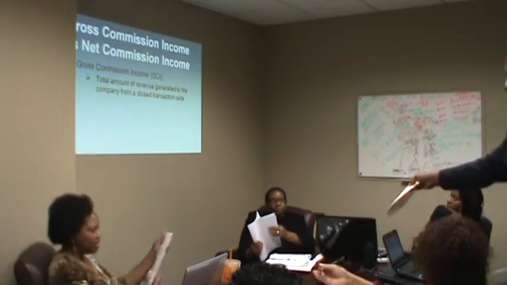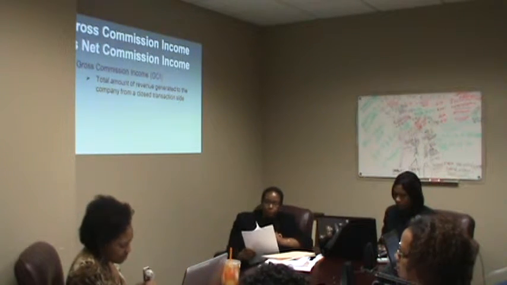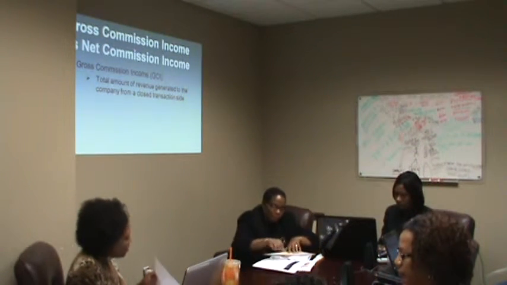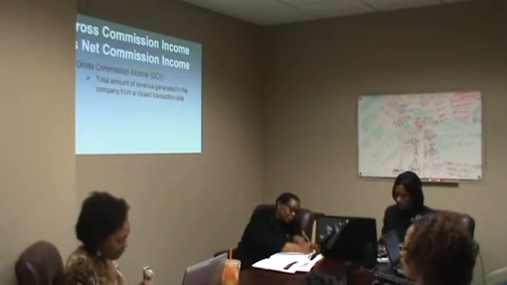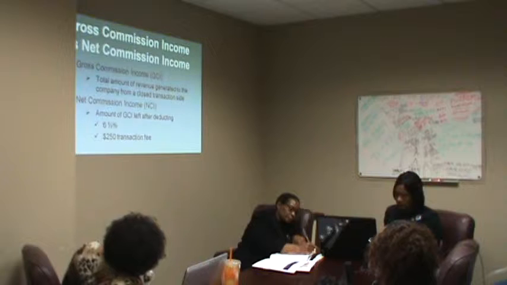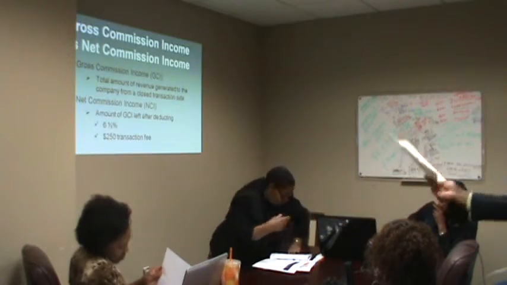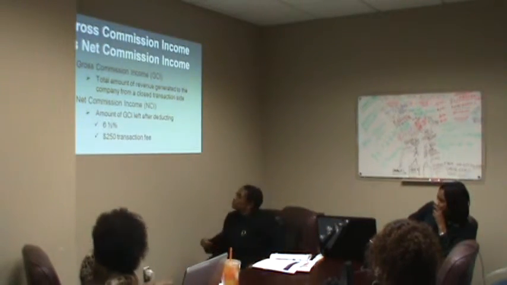From a post-transaction side, it's very simple. There's $10,000 of company-generated commission. That would be the gross commission income. Now, the net commission income for our purposes, or NCI, is the amount of GCI that is left after deducting 6.5% and a $250 transaction fee.